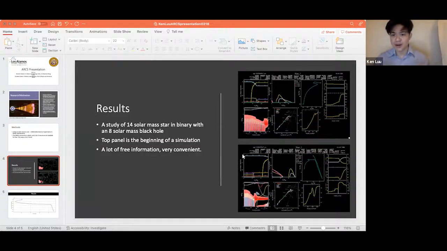I start off, this is a study of a binary system with a 14 solar mass star with an 8 solar mass black hole. MESA has the capabilities of allowing me to write in small lines of code, and it provides us with plenty of information about the physical processes of the system and how it evolves over time. For example, if you take a look at the graph all the way to the right, let me point out right here, it shows how the initial masses start, which is the top panel, and how you can see that the black hole accretes and basically eats up some of the masses from the donor star.